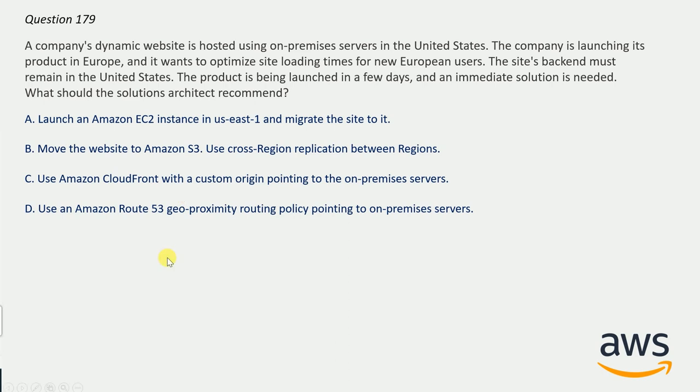And the correct answer here will be to use Amazon CloudFront with a custom origin pointing to the on-premises server. Because Amazon CloudFront works with any origin server that holds the original, definitive version of your content, both static and dynamic. And also there is no additional charge to use a custom origin. So option C is correct here. And now question number 180.